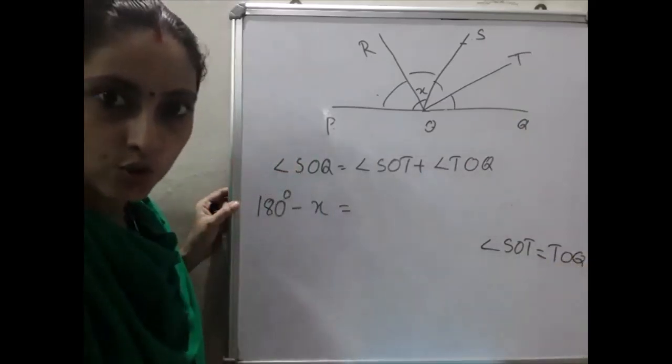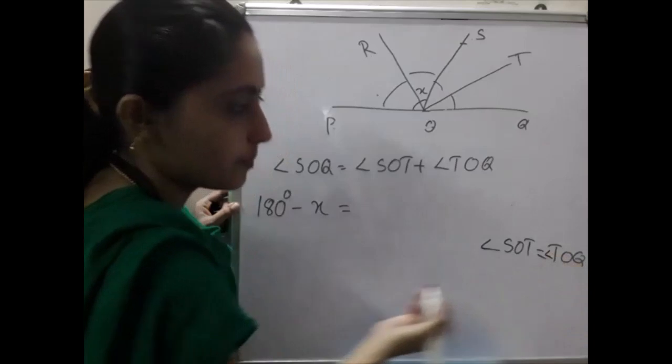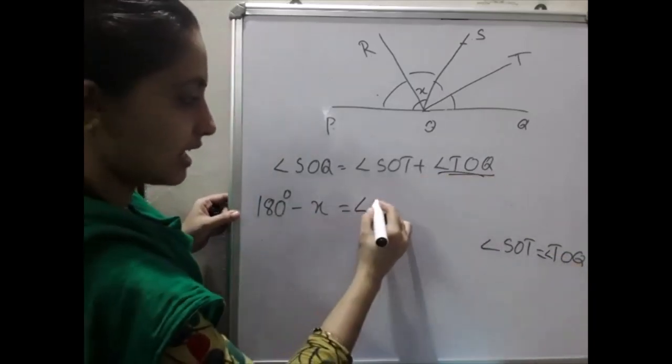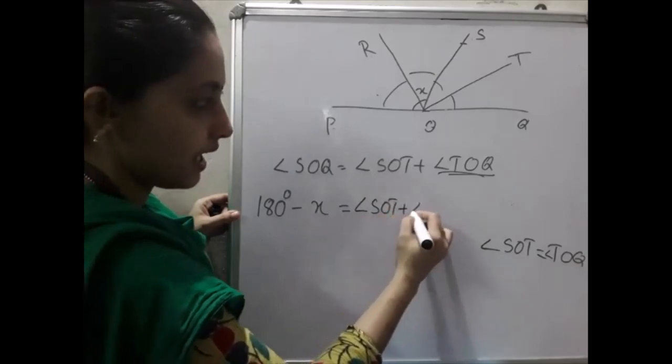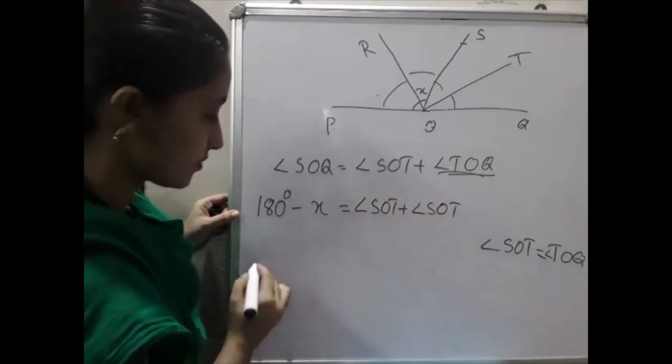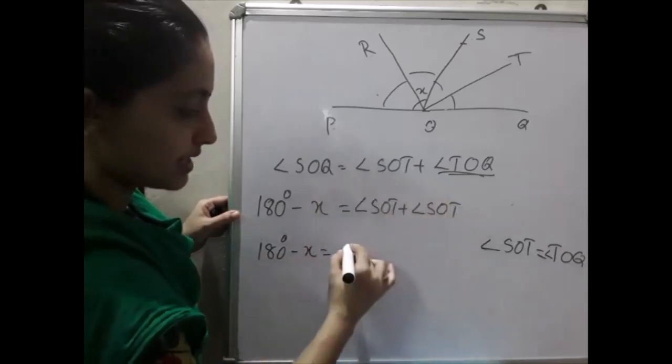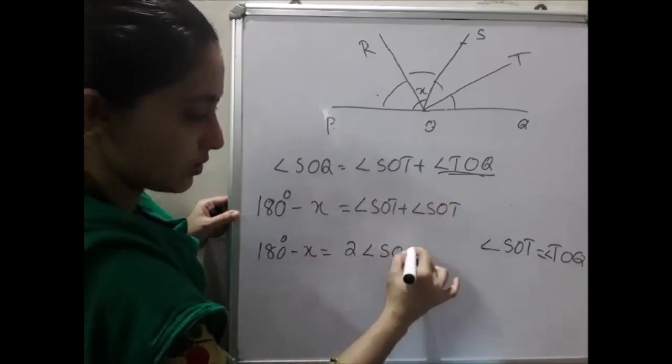SOT and TOQ are equal. So you can replace this by angle SOT. That is angle SOT plus angle SOT. That is, 180 degrees minus x will be equal to SOT plus SOT, which is 2 times angle SOT.